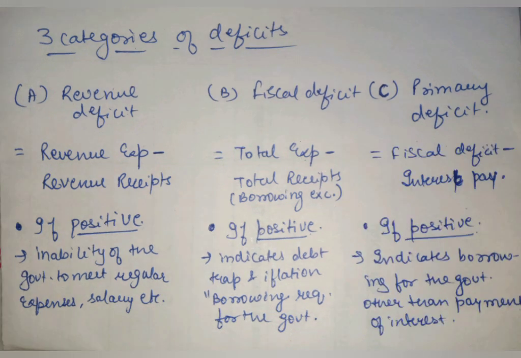The third type of deficit is primary deficit, which is calculated as fiscal deficit less interest payments by the government. A positive value of primary deficit indicates the borrowing requirements for the government other than those for interest payments.